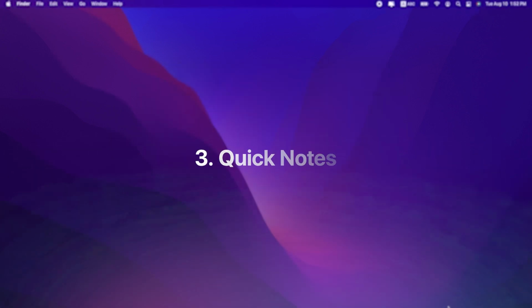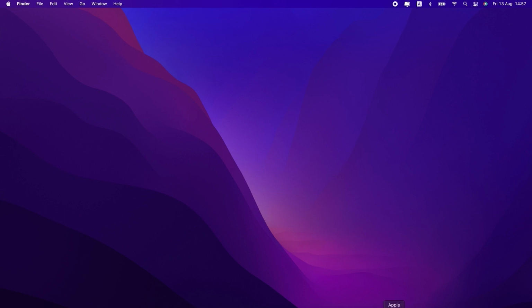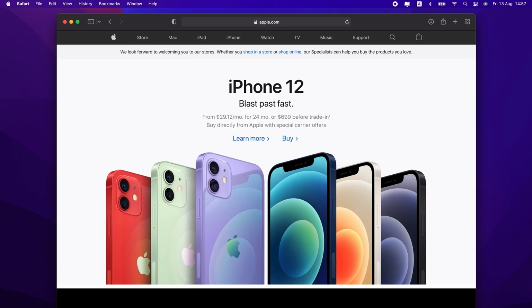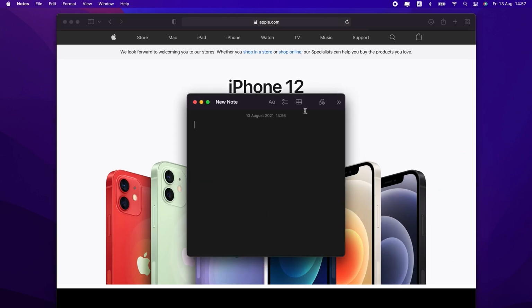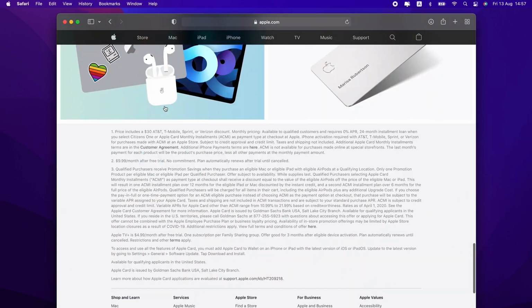The big news in Notes is something Apple calls Quick Notes. Quick Notes allow you to share content from other apps to Notes. When you create a quick note in an app such as Music or Safari, it appears in its own section in the Notes app, along with a thumbnail of the content in that app.